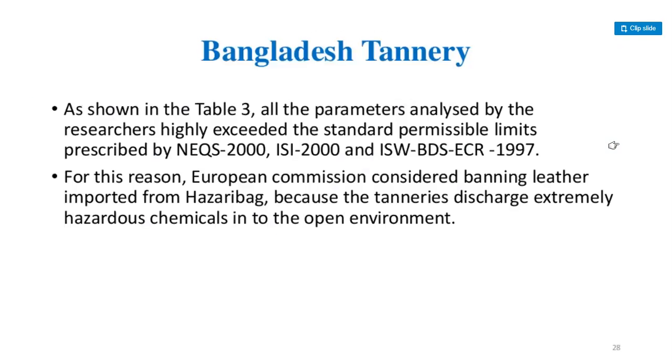So, guys, Bangladesh tannery, as shown in the table 3, all the parameters analyzed by the researchers highly exceeded the standard permissible limits prescribed by NEQS 2000, ISI 2000, and ISW BDS CCR 1997. For this reason, European Commission considered banning leather imported from Hazaribagh because the tanneries discharge extremely hazardous chemicals into the open environment.